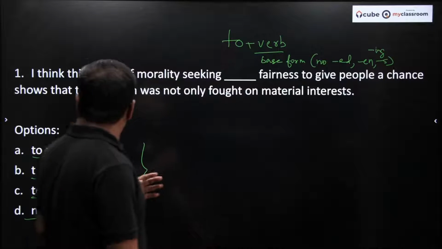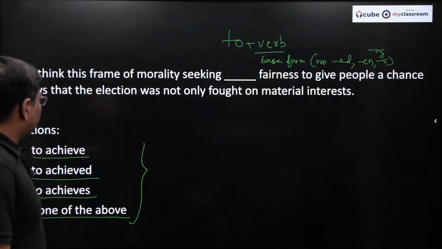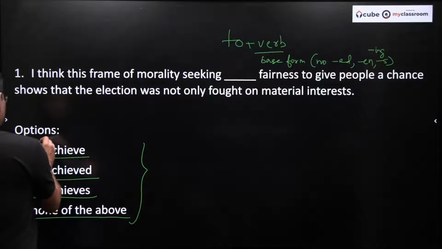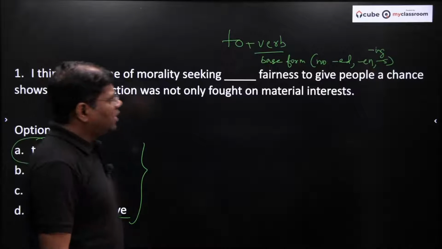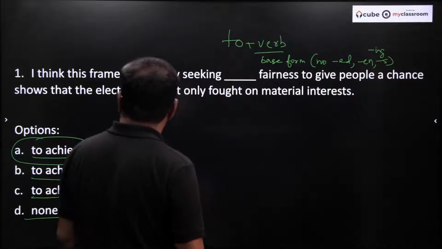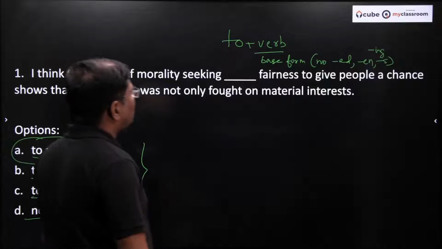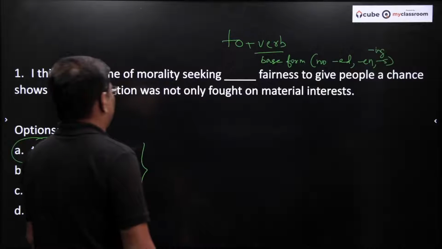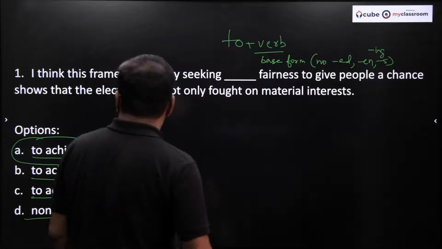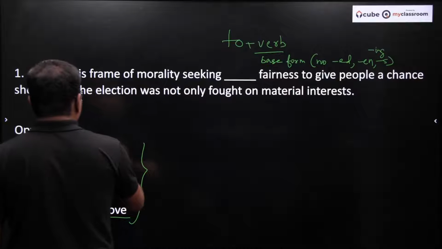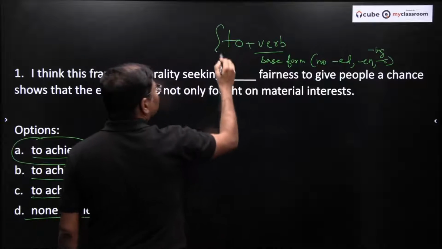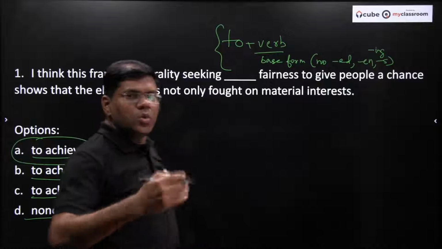So it says here, "I think this frame of morality seeking to achieve fairness, to give people a chance, shows that the election was not only fought on material interests, but in something else as well." So can I say that "to achieve" is the only word which meets this condition? Seeking to do something.